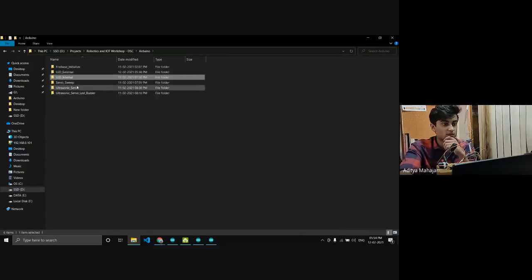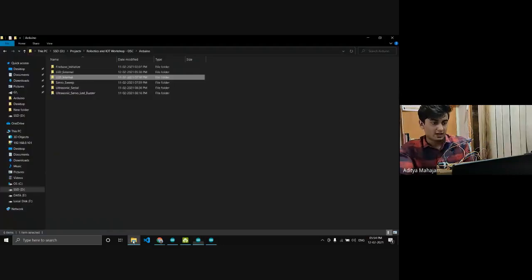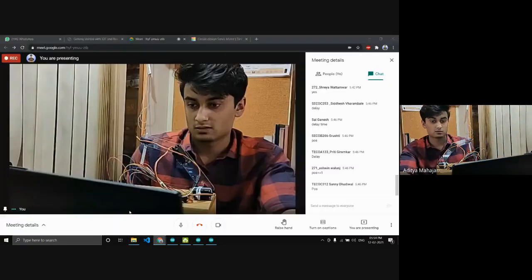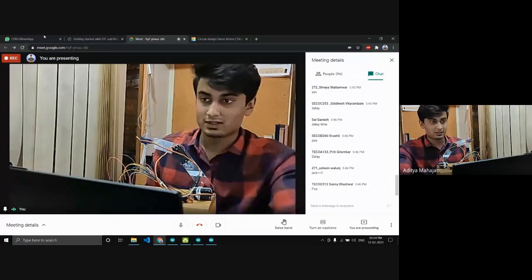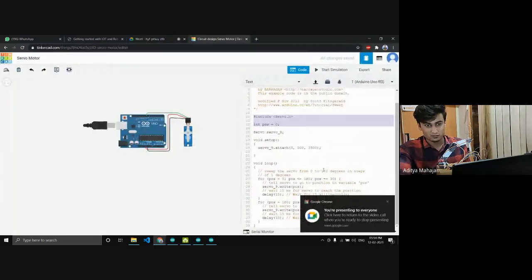So, where did I keep it? Okay, I guess I didn't save it, but the code is basically something like, you add a couple of servos over here, you define 2 more servos, and you write 4 more for loops.